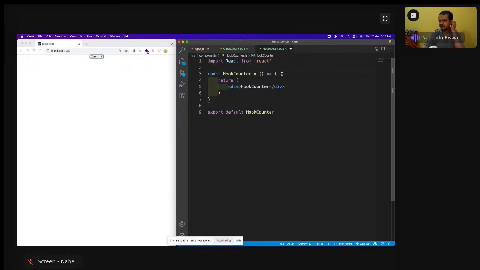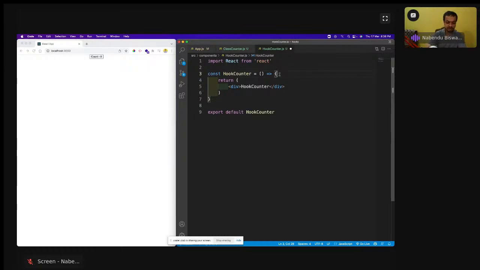So how do we implement state in a hook-based functional component? The React team has created a lot of hooks. One of them is known as the useState hook. There are two main important hooks: one is the useState hook, and the other is the useEffect hook. We are going to look into the useState hook first.